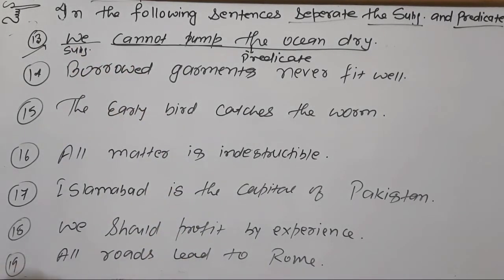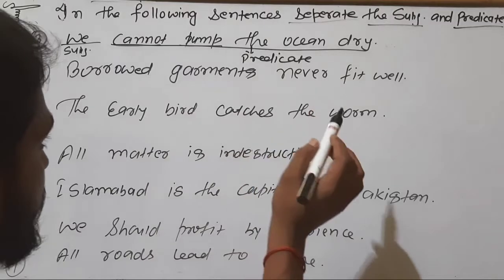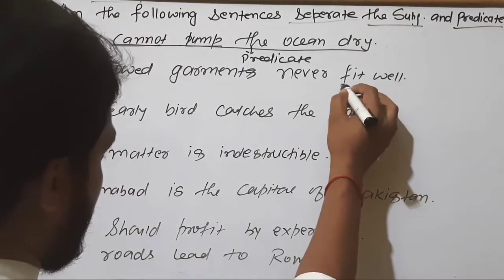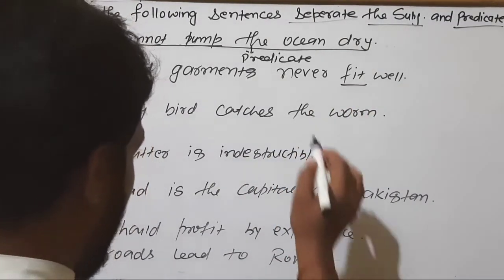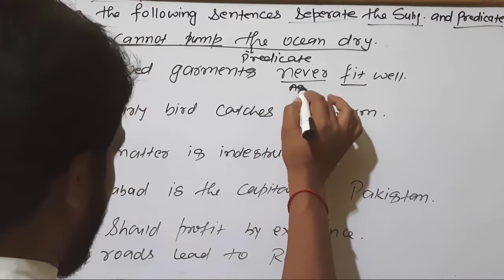Borrowed garments never fit well. Where is the verb? Yes, this is the verb. And what is this? This is an adverb.